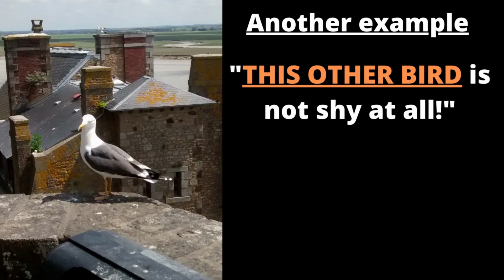So here's another example. This other bird is not shy at all. So here we have bird as a singular countable noun, but because we have the complement this before other, we can use other here, or we must use other here.